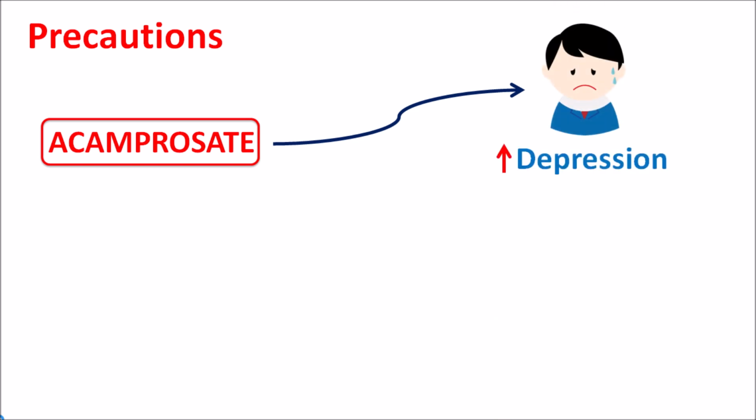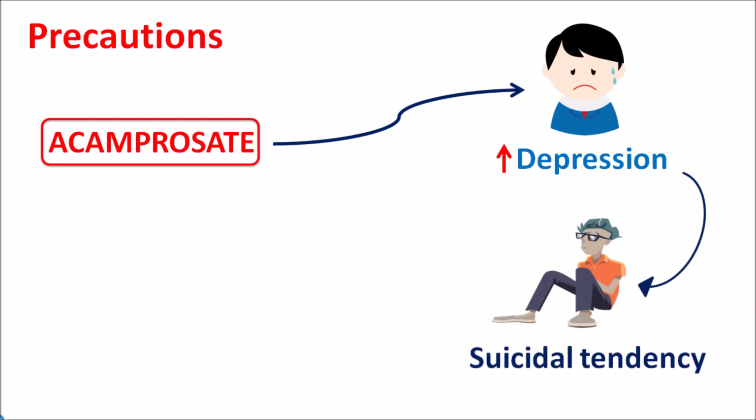So depressive symptoms are increased with chronic use of Acamprosate, which may increase the suicidal tendency within the patients. So with use of Acamprosate, any development of depressive symptoms, mood changes should be closely monitored. And in such situations, this drug should be withdrawn in order to reduce suicidal initiation.